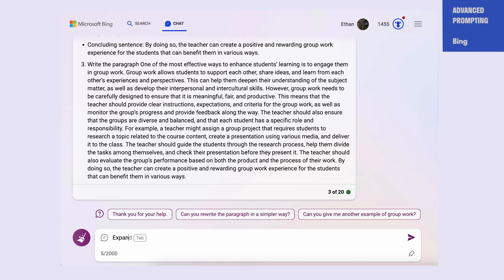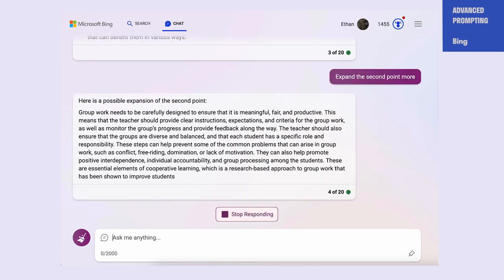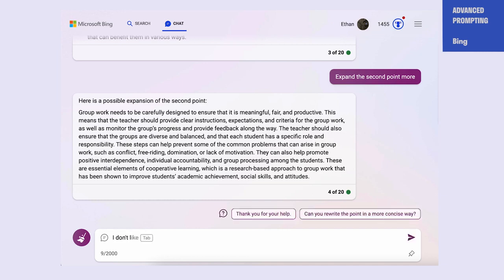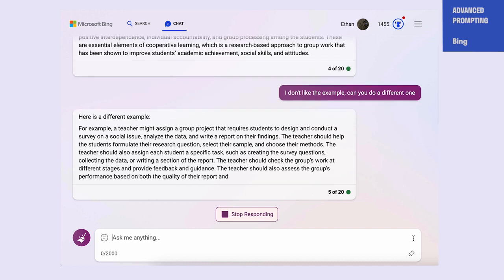For instance, you could ask it to expand. I like the second point. Can you expand on that? And you can ask it to edit. I don't like the example you used in this paragraph. Why don't you change the example? In addition, you can also ask it to include more of your thinking.